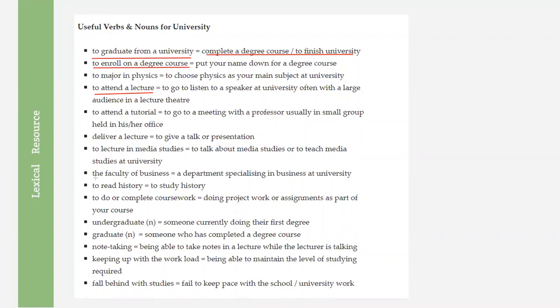Then the faculty of business, then undergraduate, graduate, then keeping up with a good load. So these words you may require in your essay writing. Make sure you try to avoid using such basic words in your writing part, to avoid semi-formal language. So it is better to use formal language throughout, using this kind of initial words that I have taken. Clear?